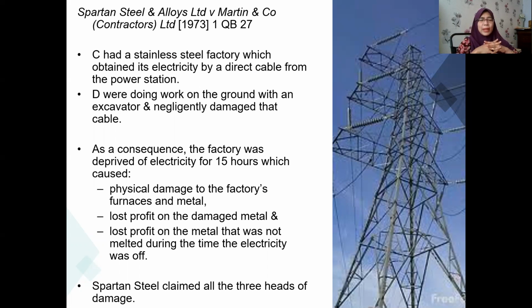So the claimant, Spartan Steel, claimed all three heads, all three categories of damage, as I mentioned earlier: one, two, three.